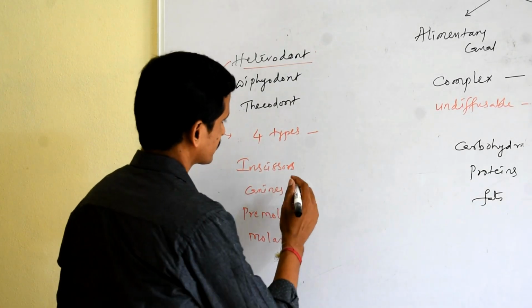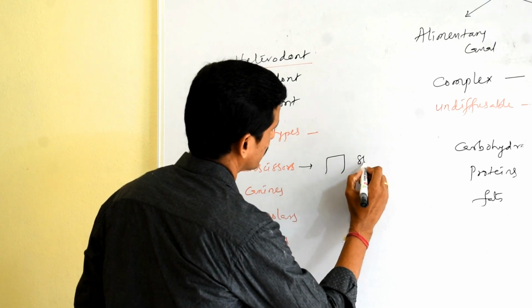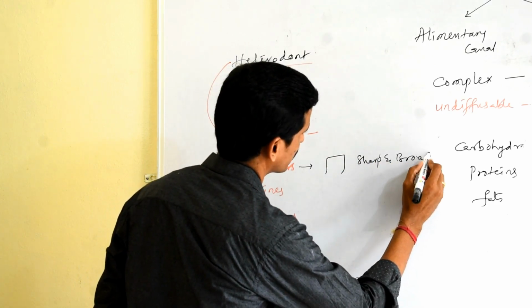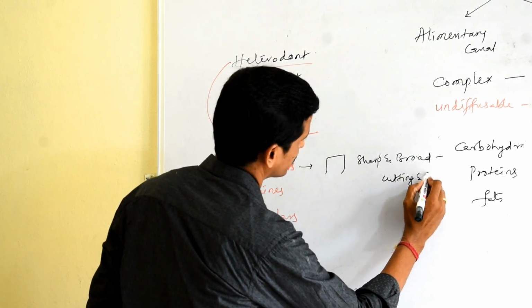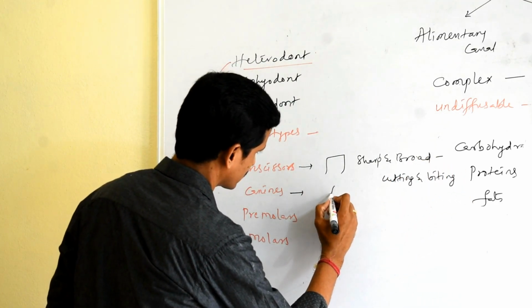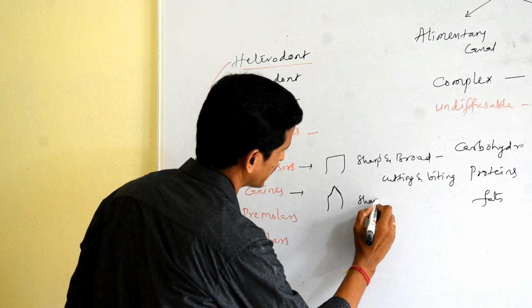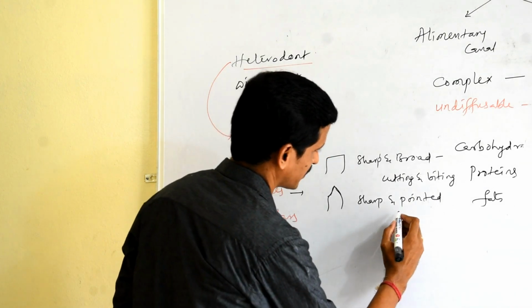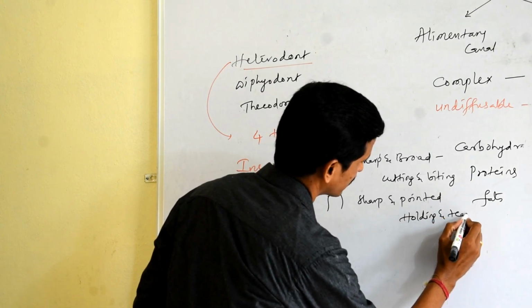Incisors are sharp and broad. They helps in cutting and biting. Canines are sharp and pointed and they are responsible for holding and tearing.